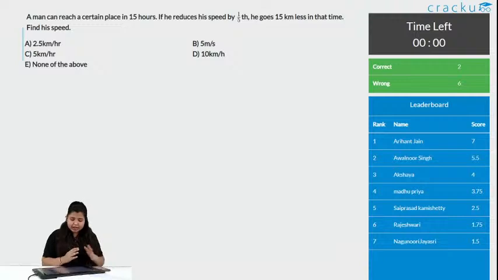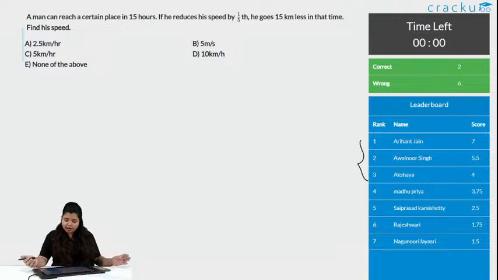And with this was the last question. Thank you everyone. We have 3 clear winners. They are Aryan Jain with score 7, Alvanur Singh 5.5 and Akshaya with 4, and others are Madhupriya with 3.75, Sai Prasad with 2.5, Rajeshri with 1.75 and Naganuri Jayashree with 1.5.